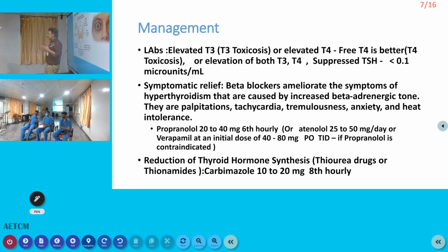Now, what are the clinical scenarios we can get? You can get a hyperthyroidism case in the emergency room. Patient is coming with cardiac failure. That is the most important thing. Patient is coming with unexplained atrial fibrillation. Patient is coming with unexplained supraventricular tachycardia. These are the three clinical scenarios you are going to get. So hyperthyroidism is equal to atrial fibrillation, supraventricular tachycardia or cardiac failure in the emergency room.